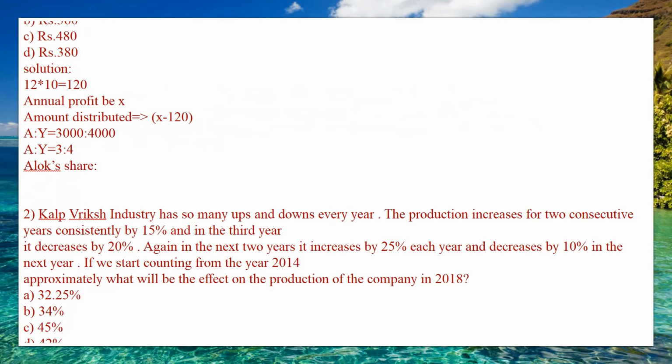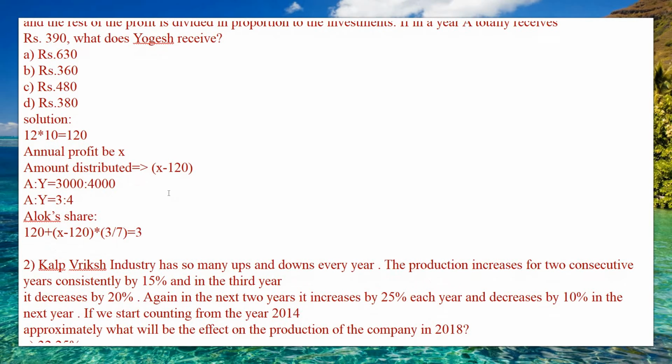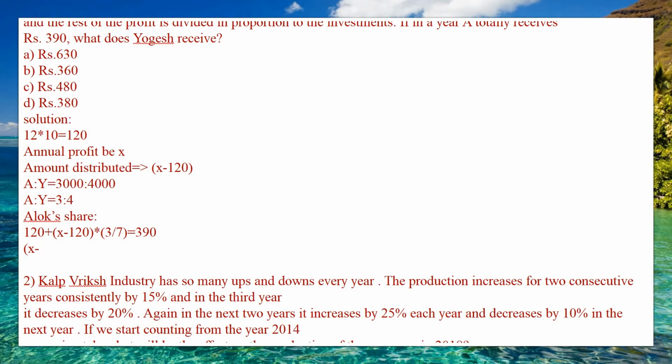Alok's share is 120 plus the amount distributed, X minus 120, into 3 divided by the total, 3 plus 4 which is 7. So it is 3 divided by 7, and this is equal to the total Alok receives, rupees 390. So X minus 120 into 3 by 7 equals 390 minus 120, with 120 moving to the right-hand side, which is equal to 270.